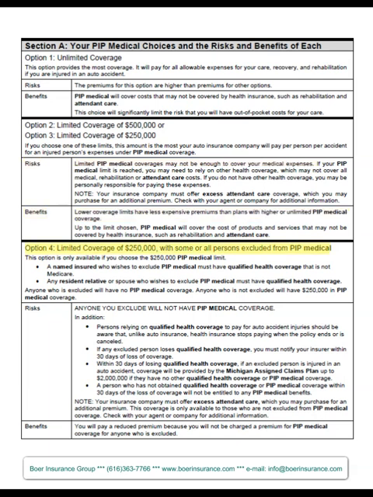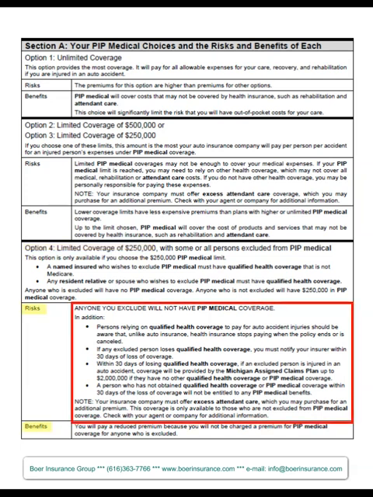And option 4 is limited coverage of $250,000 with some or all persons excluded from PIP medical. Under option 4, people with qualified health coverage can be excluded from PIP coverage altogether, while others in the household who don't have qualified health coverage can continue to be covered for a limit of $250,000.